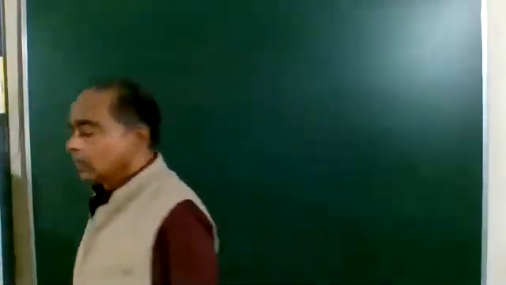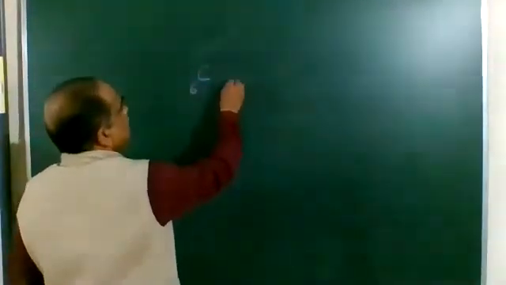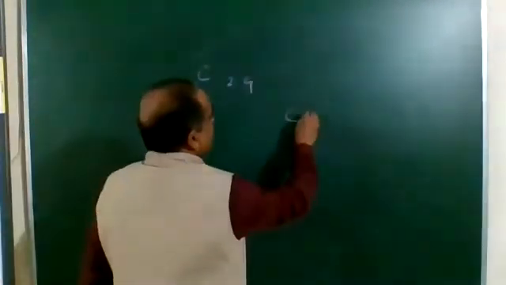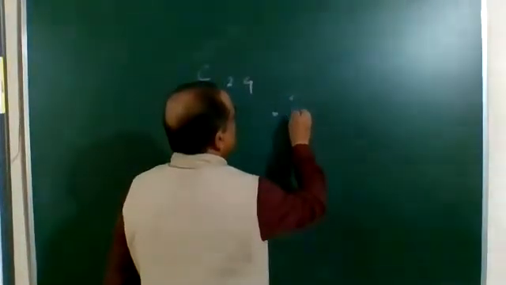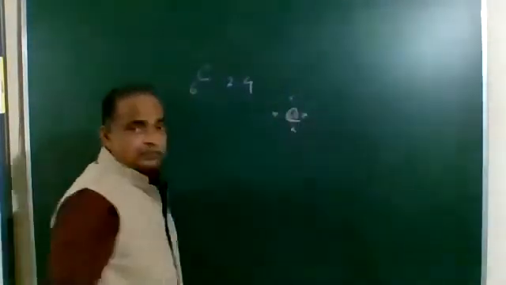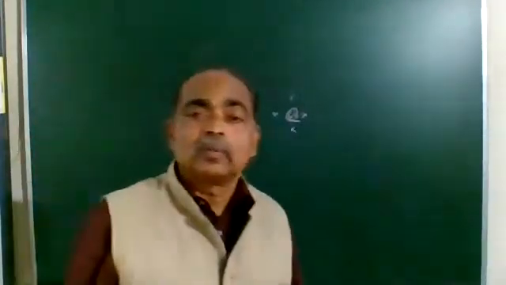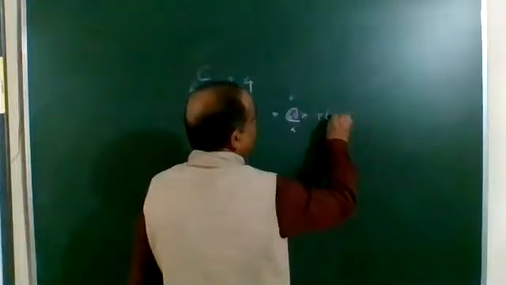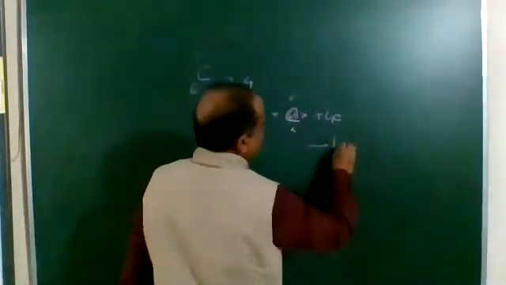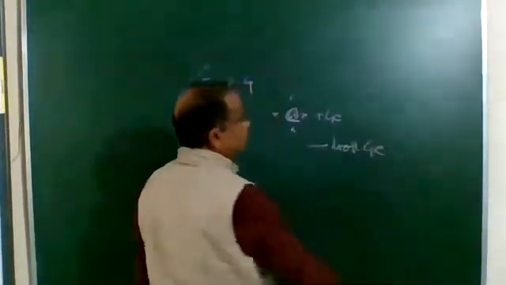As you know, carbon's atomic number is 6 and its electronic configuration is 2,4. So carbon has 4 valence electrons in the outermost orbit, and remember, it has 6 protons in its nucleus. Understood? So there are two options. To get a stable configuration, the carbon either needs to gain 4 electrons or it must lose 4 electrons. So two options are there.